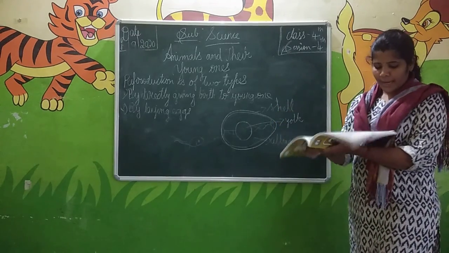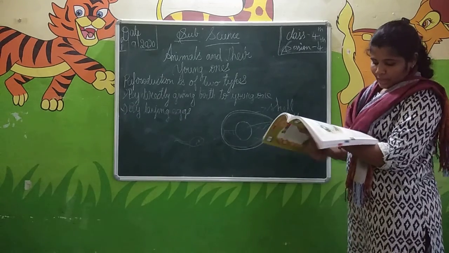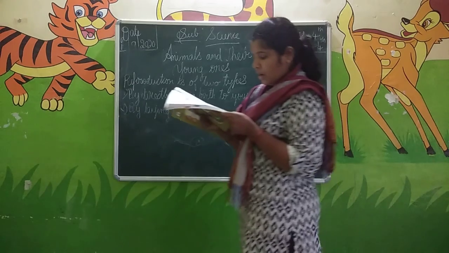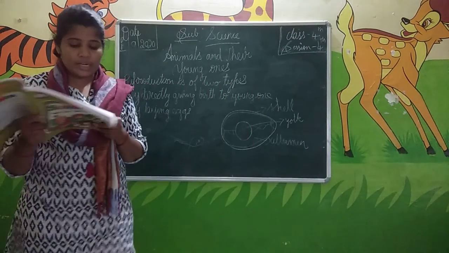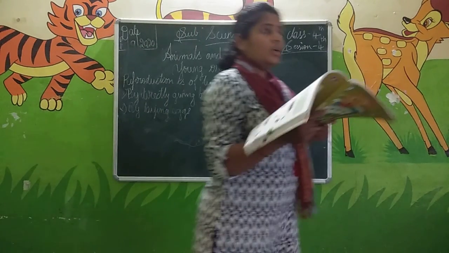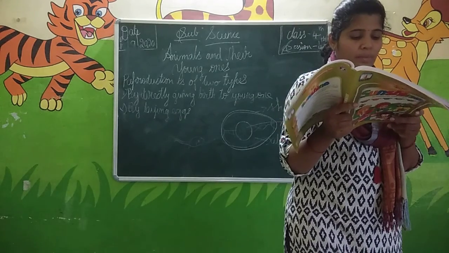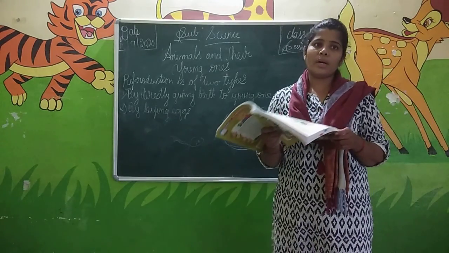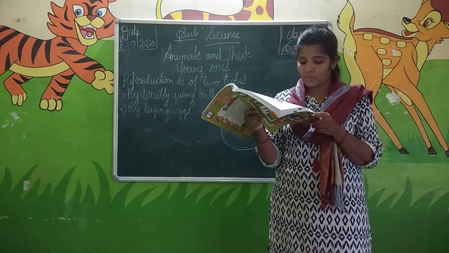Next is reptiles. Reptiles like lizards, tortoise and snakes lay their eggs on the ground or in holes in the ground. They do not sit on the eggs to keep them warm. Birds will sit on the eggs to keep them warm, but these reptiles won't. The eggs are warmed up by the heat of the sun.